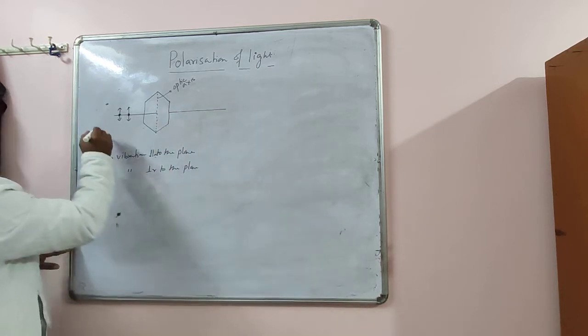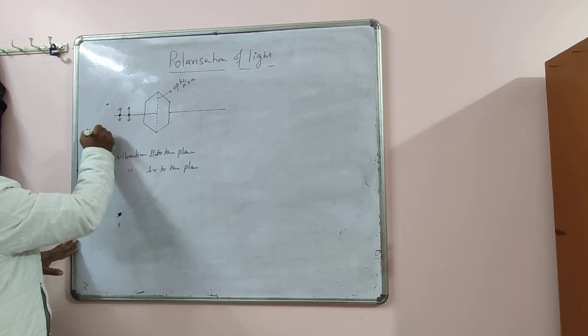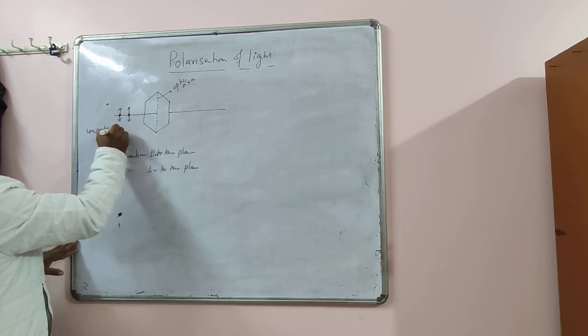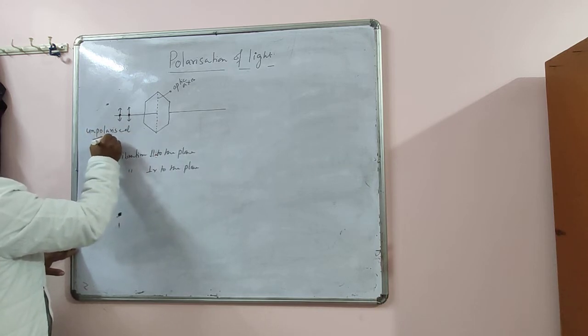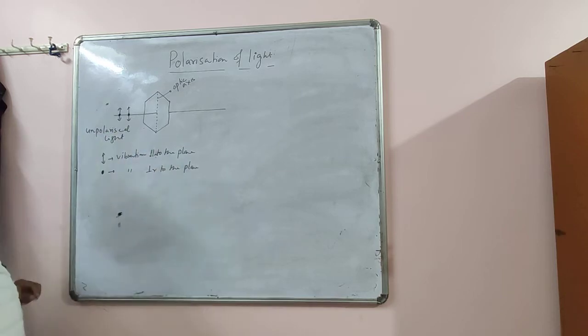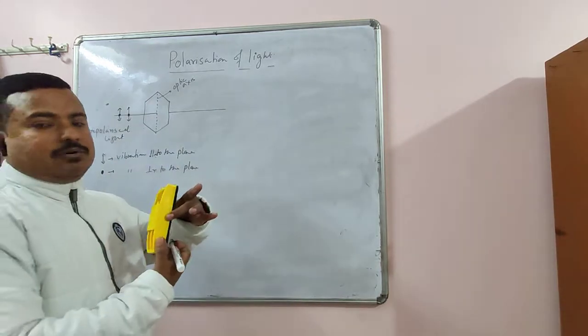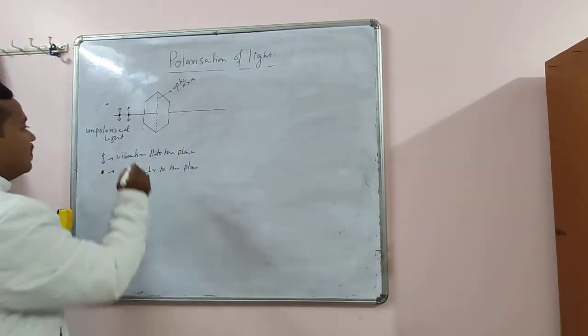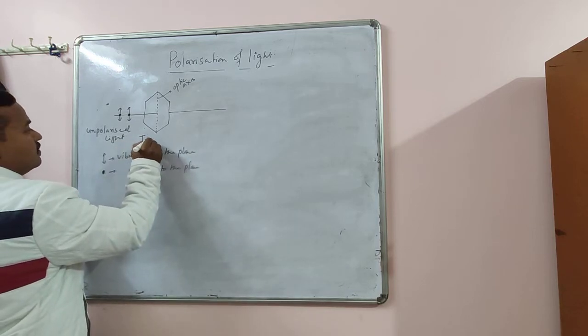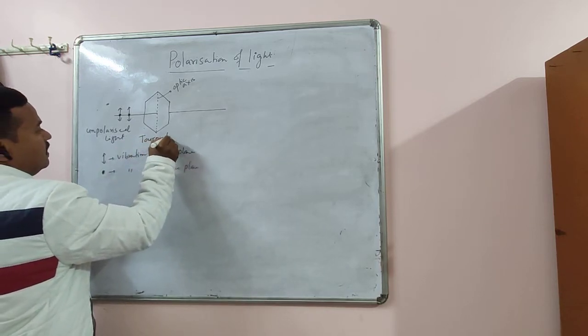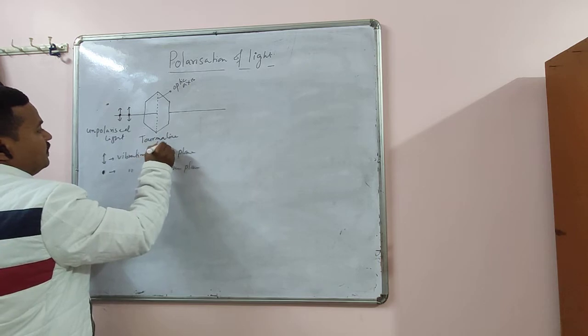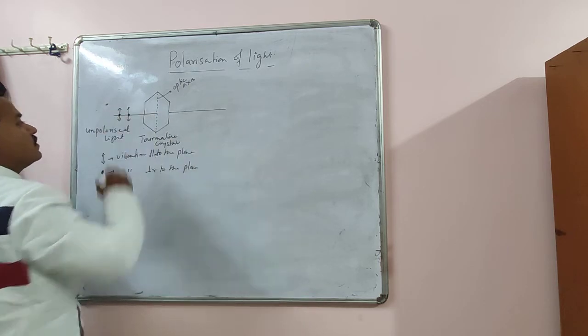So this is unpolarized light. Now here you see, this is suppose the crystal. This is the tourmaline crystal, okay? This is used.